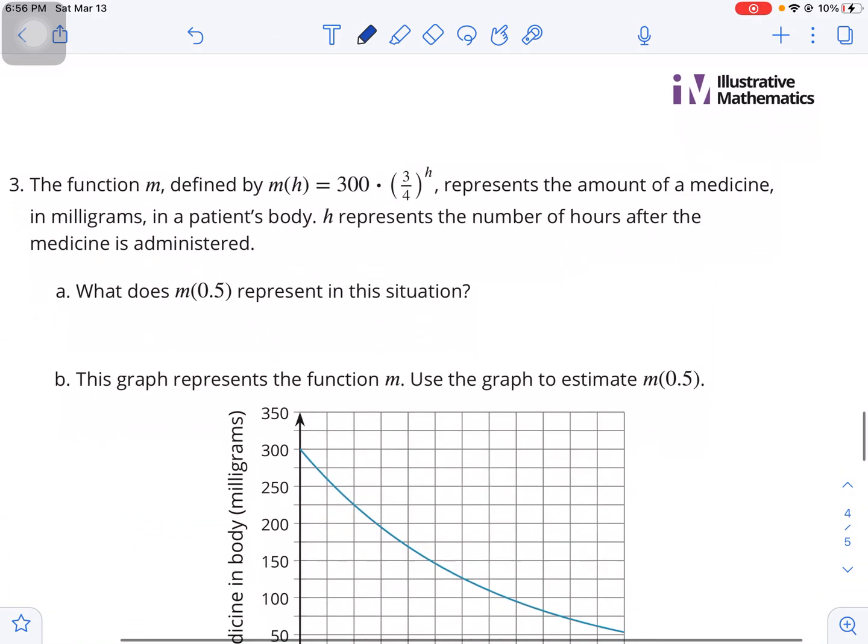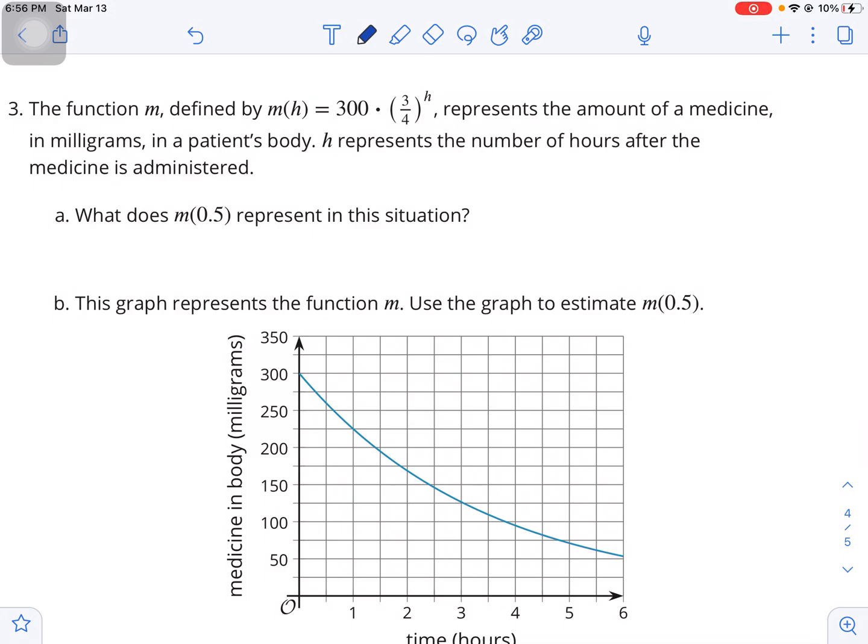Number 3, the function m is defined by m of h is equal to 300 times 3/4 to the power of h. It represents the amount of medicine in milligrams in a patient's body. H represents the number of hours after the medicine is administered. So what does the m of 0.5 represent in this situation?